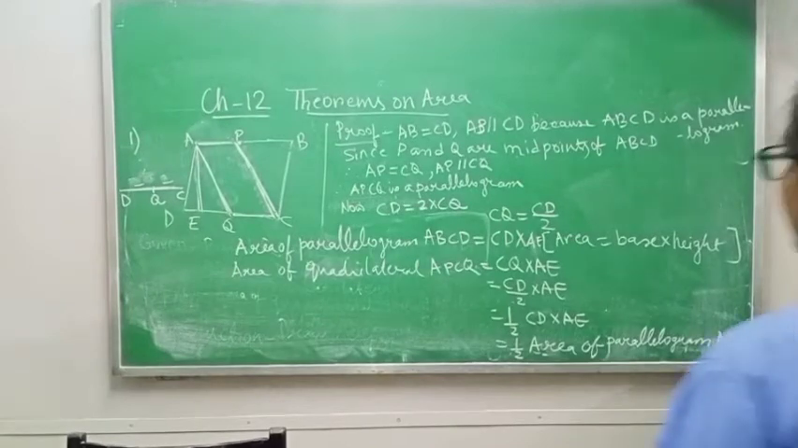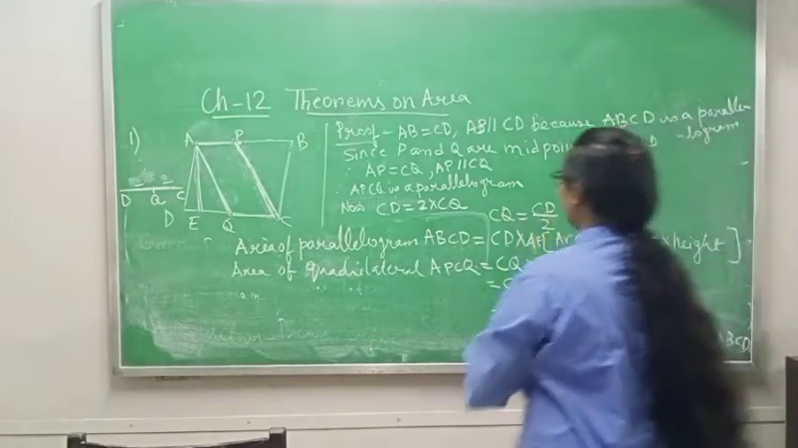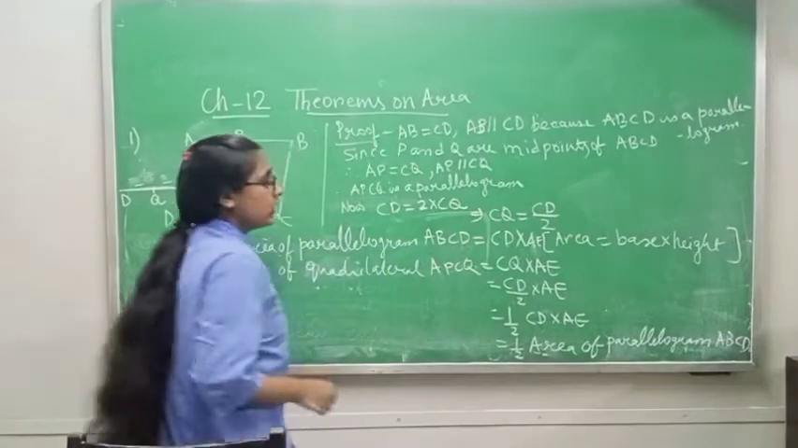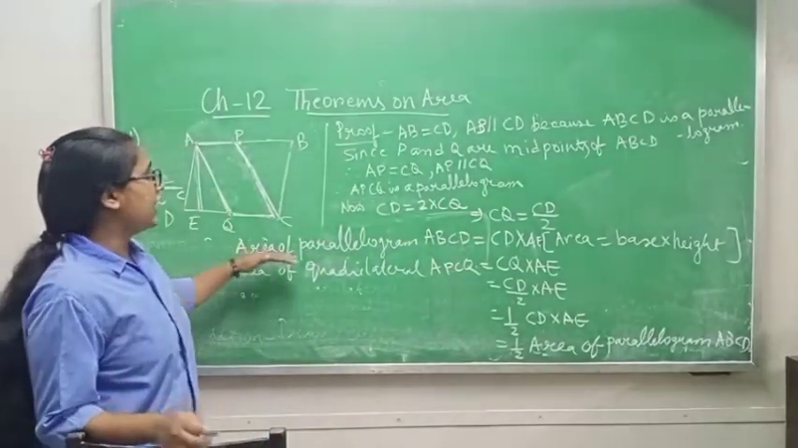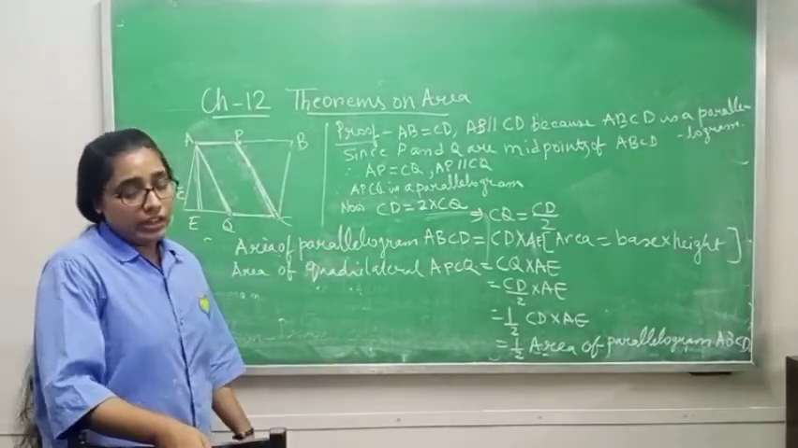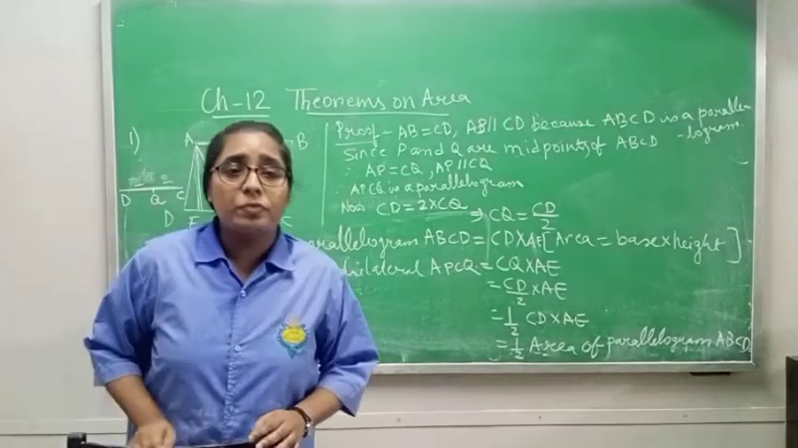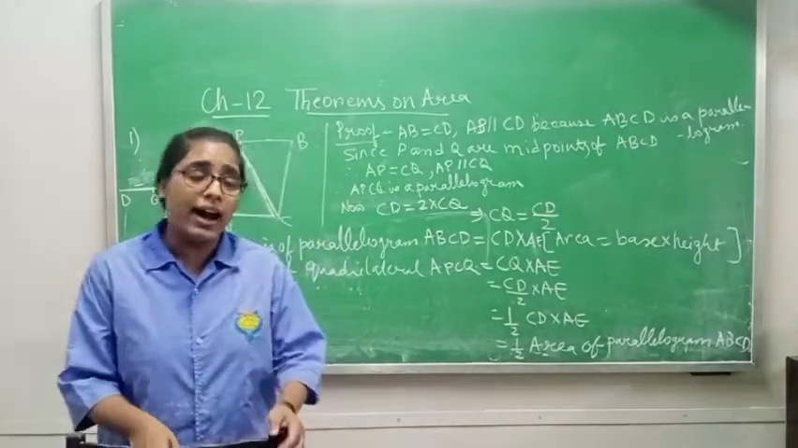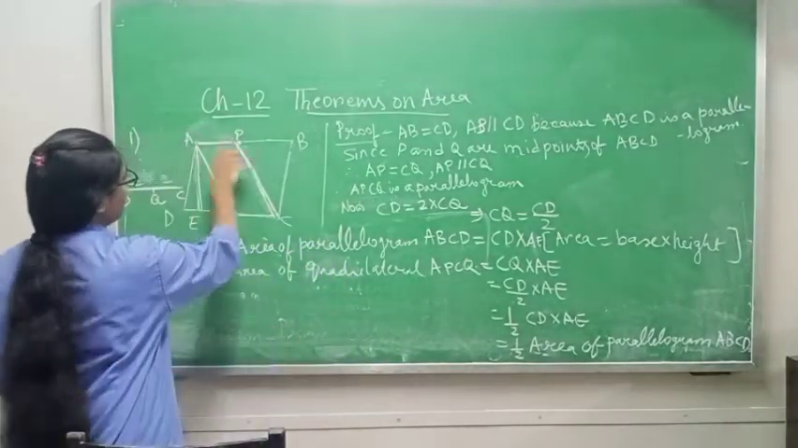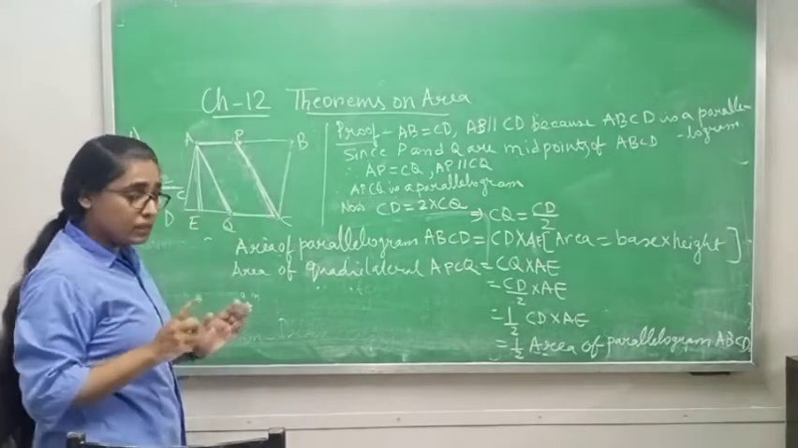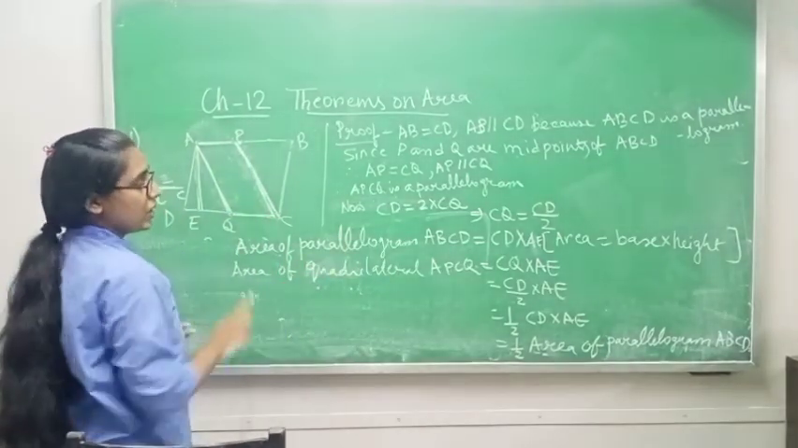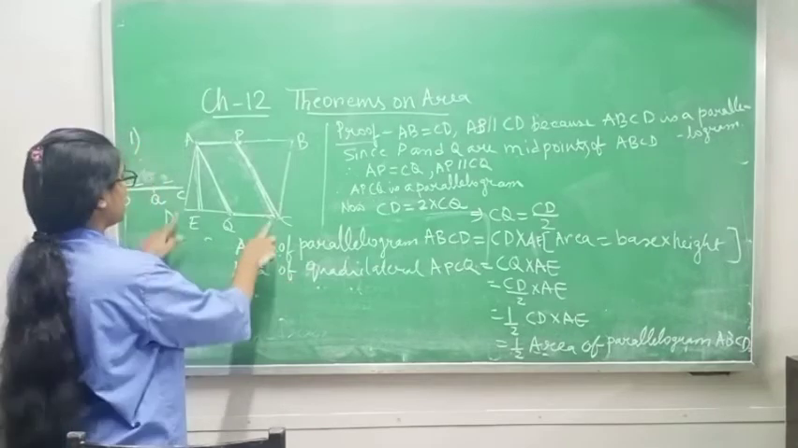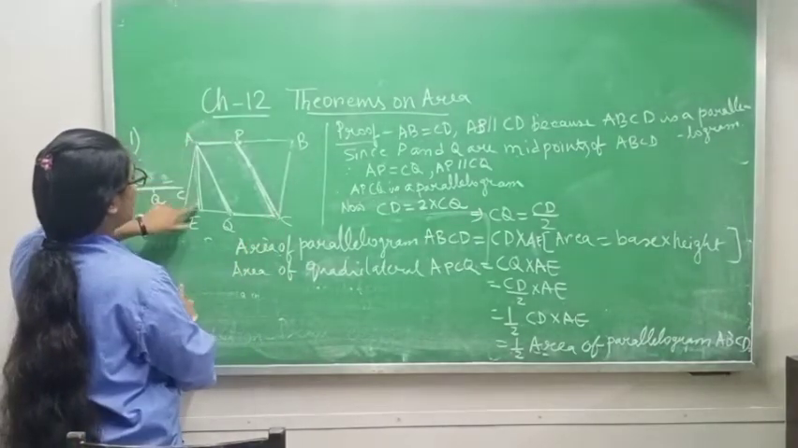Now what we will do after finding CQ equals CD by 2 is find the area of parallelogram ABCD. Now what is the formula of area of parallelogram? Base into height. So you can see ABCD is a parallelogram. So area of parallelogram ABCD is base into height. Base is CD and height is AE.